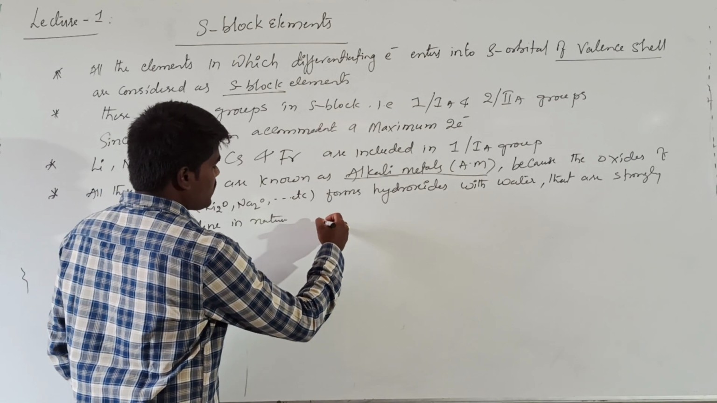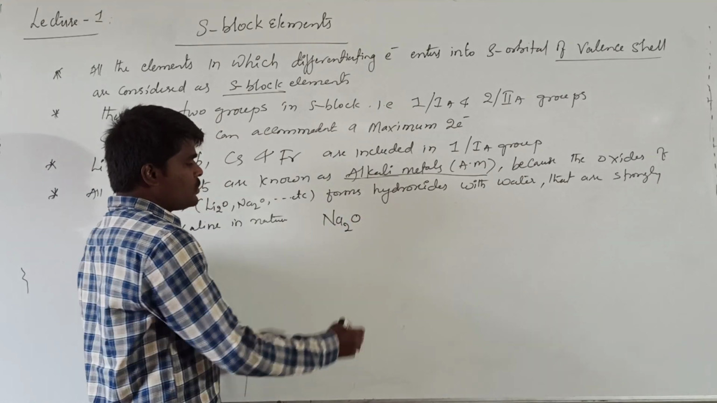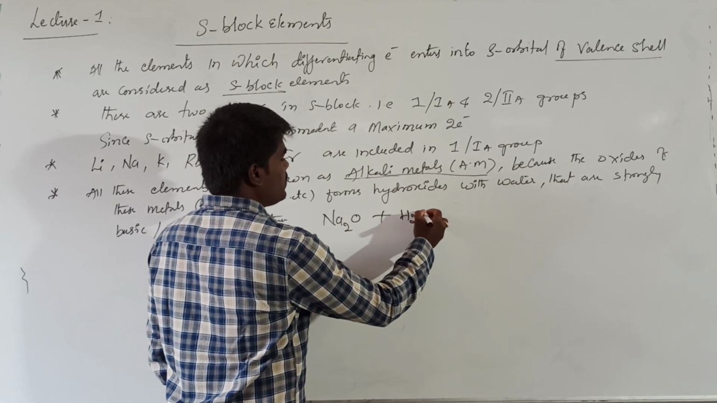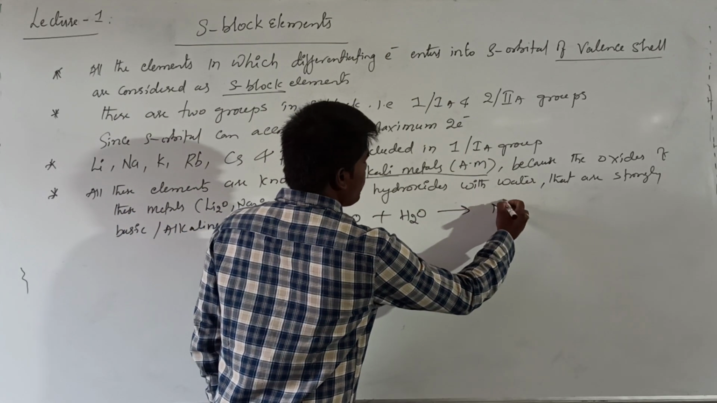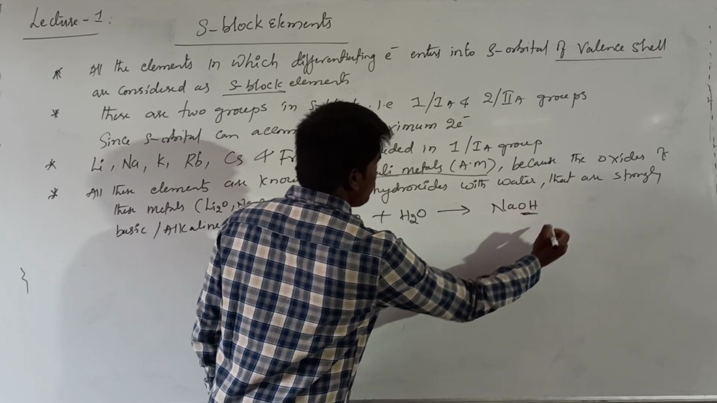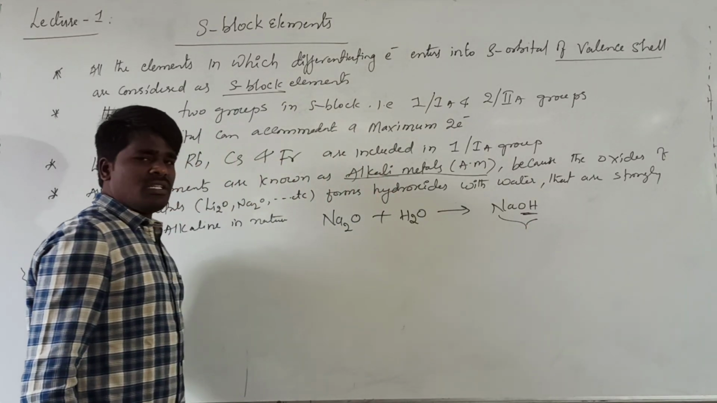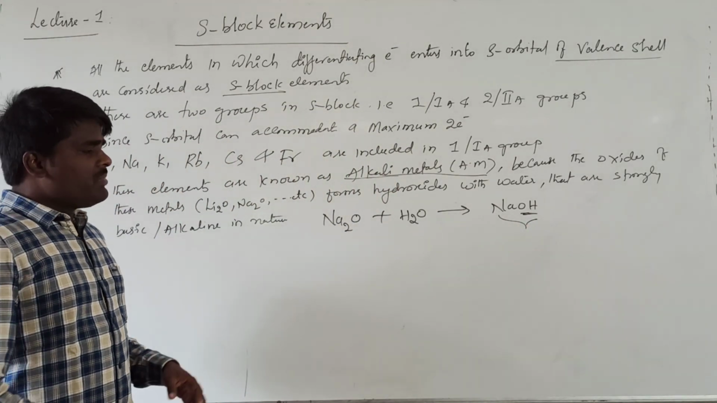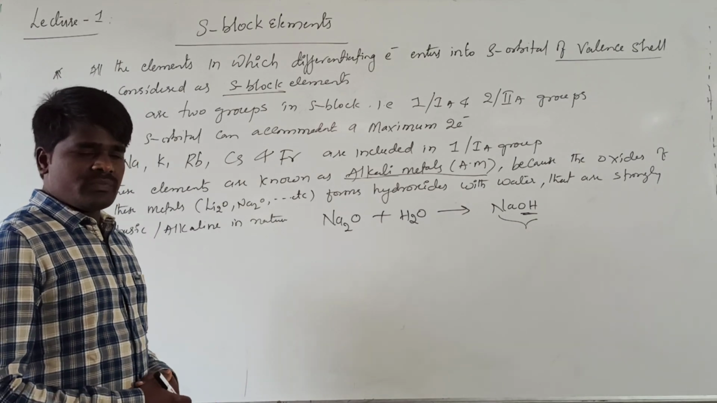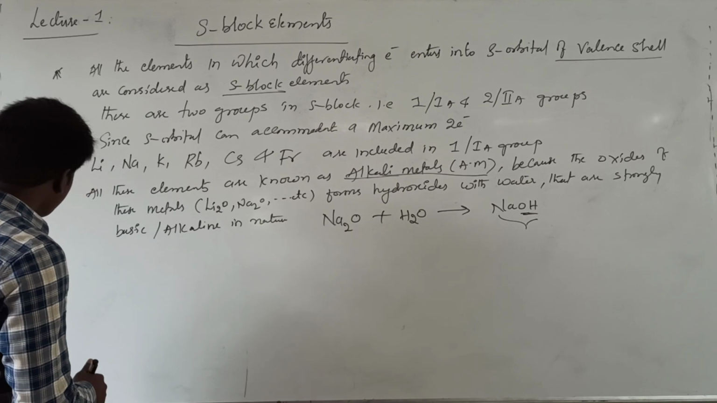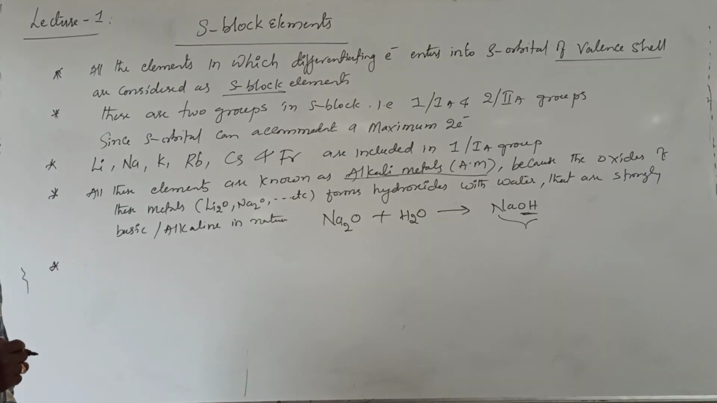That means, suppose we are talking about the oxide of sodium, what is this? Na2O. If you are treating this with water, it will form NaOH. It generally forms hydroxides. These hydroxides are strongly basic in nature. Because of that reason, basic or alkaline, we say alkali metals. Now, this is the definition of these particular elements.